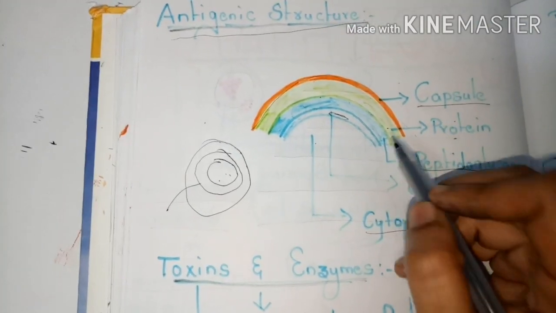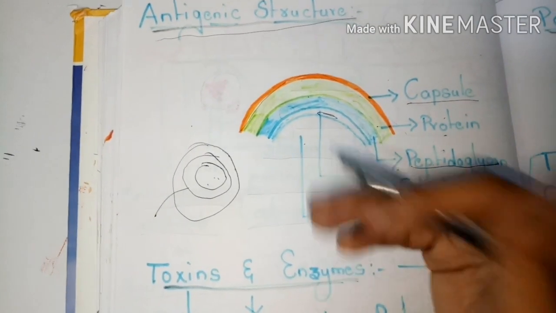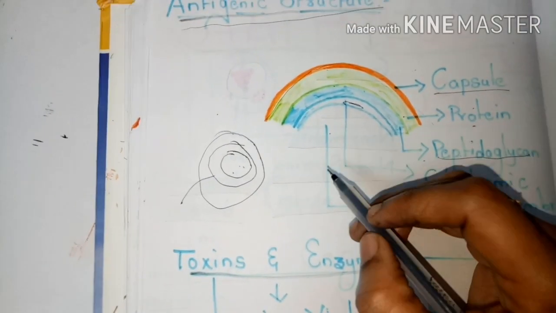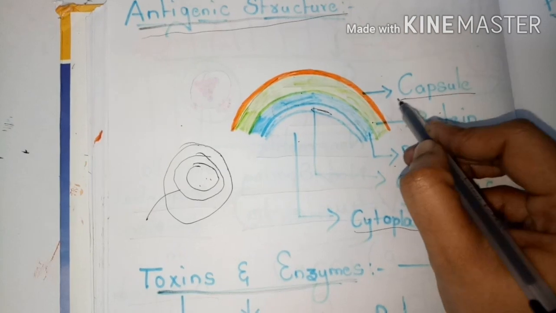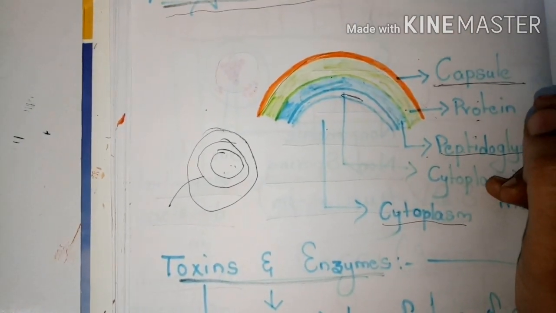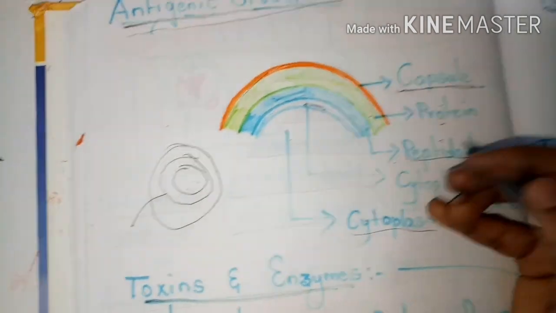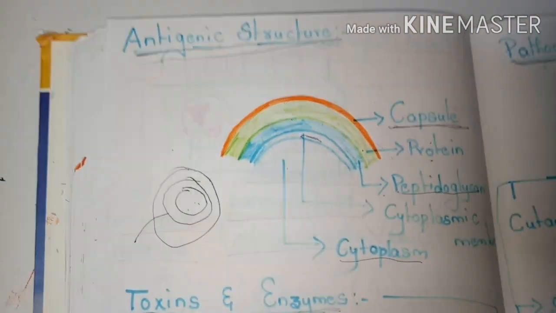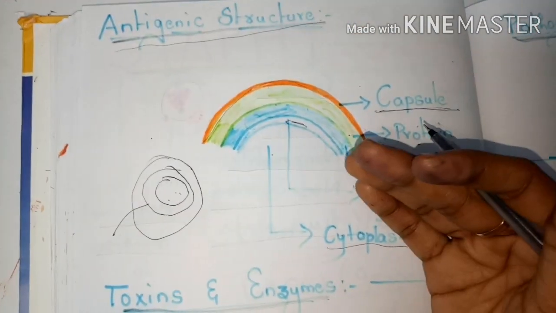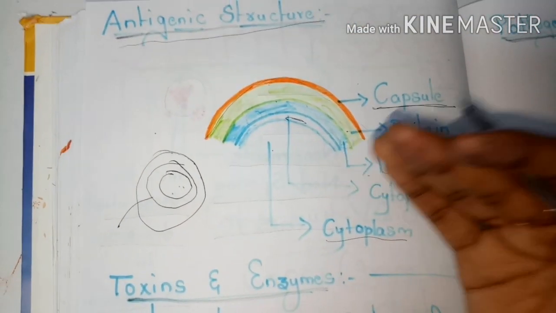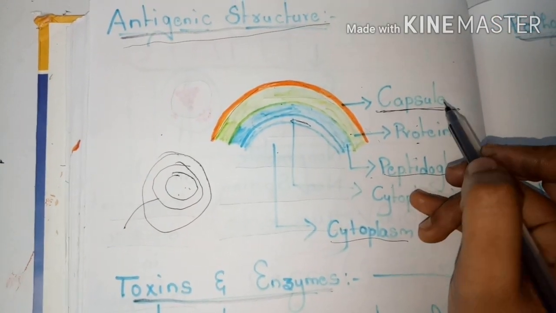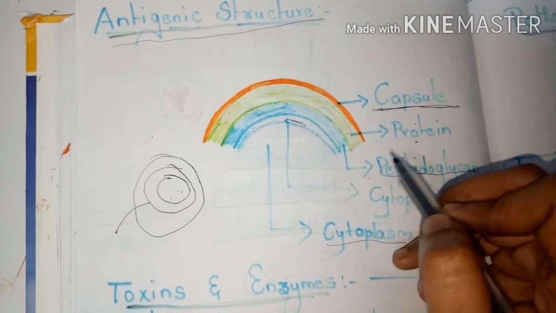It inhibits phagocytosis, nothing but the killing of the antigen by the immune response of the human body. Actually, this capsule is mainly made up of polysaccharides. Capsulated strains tend to be more virulent, meaning the bacteria which have this capsule are more virulent, having more pathogenicity. This is the main role played by the capsule in Staphylococcus aureus.